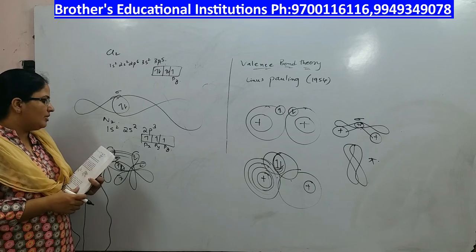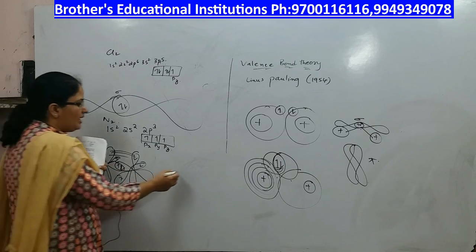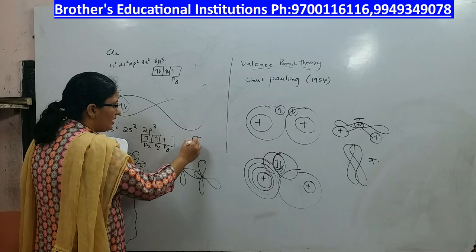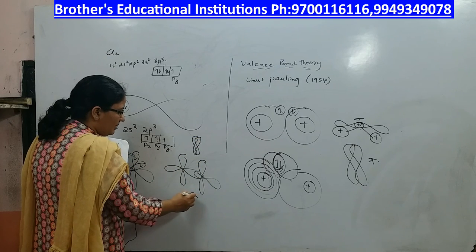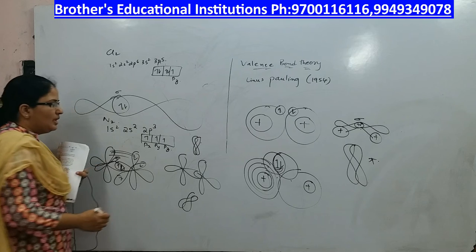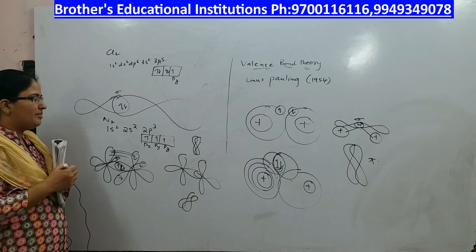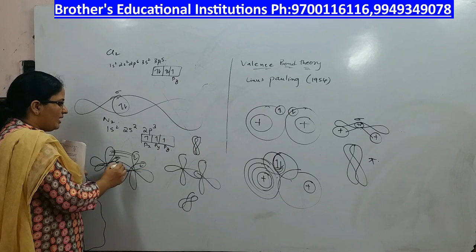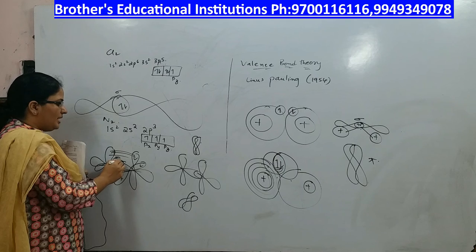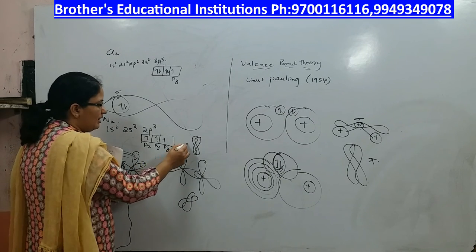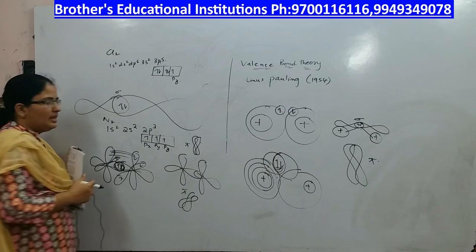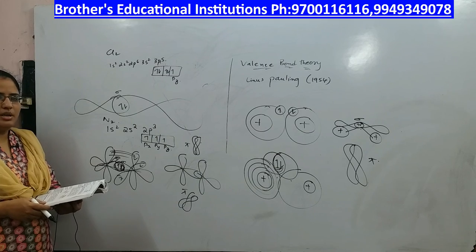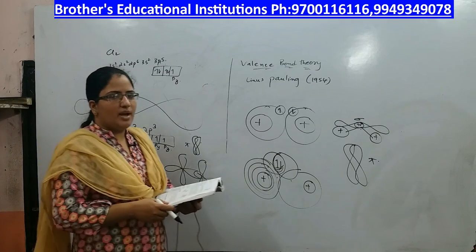The atomic orbitals px and py: one will overlap sideways like this, another will overlap end to end like this. One more will overlap along the z axis like this. So here you have 3 kinds of overlapping, among which the px overlapping is maximum. So this is forming a sigma bond, and the other 2 are forming pi bonds. That's about the nitrogen molecule. Similarly, you can discuss the oxygen molecule. That's about valence bond theory.